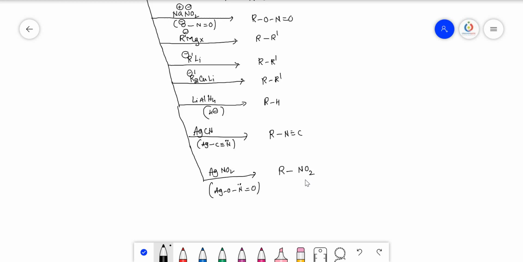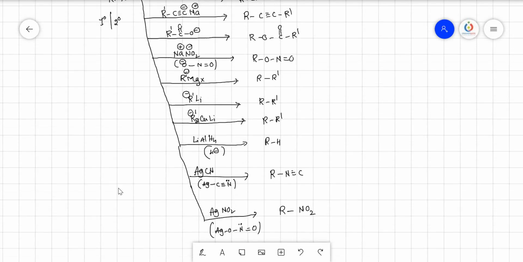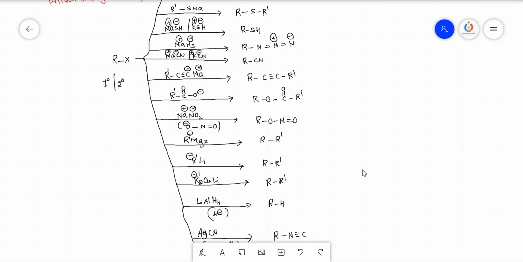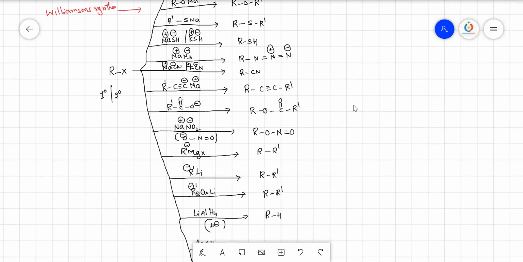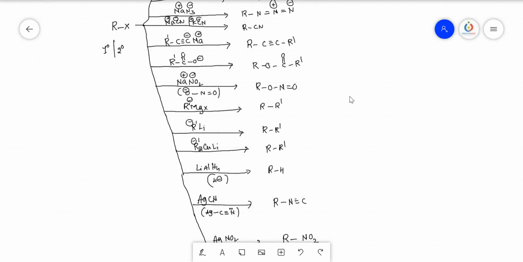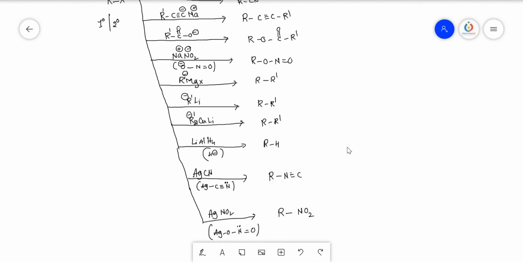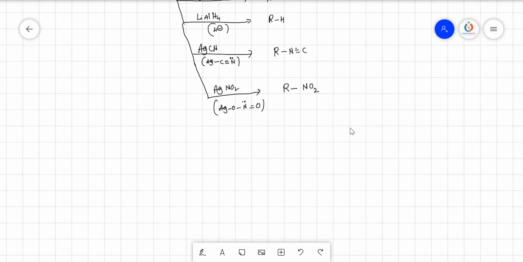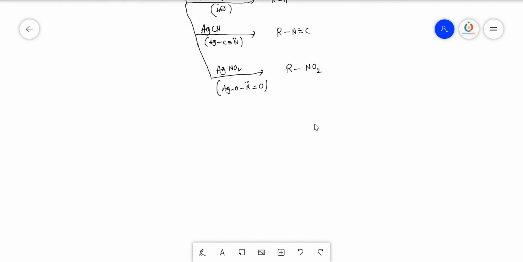This is nitroalkanes. Okay. So these are all SN2 reactions if you take the primary alkyl halide as the reactant molecule, and do not forget this. Since all reactions are being discussed in a single place, there is no need to discuss all this again and again. So now let us discuss the SN2.